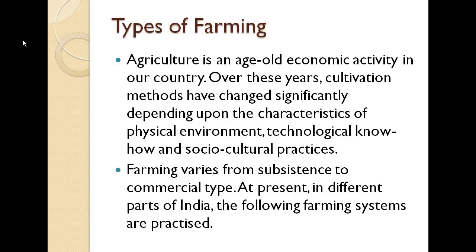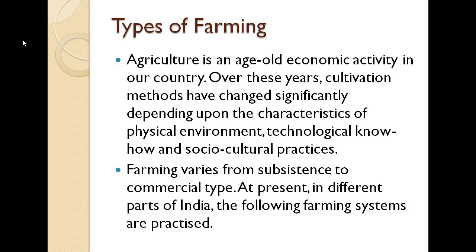Now there are different types of farming as well. Agriculture is a very old thing that has been running from ages to ages. It is an age-old economic activity in our country, because the farmers are producing crops and selling them to other people so that they can make other things from them, and the people give them money. There was not an educated sector before that. People were uneducated, illiterate. They only knew one thing, that was agriculture, so they were following that only.